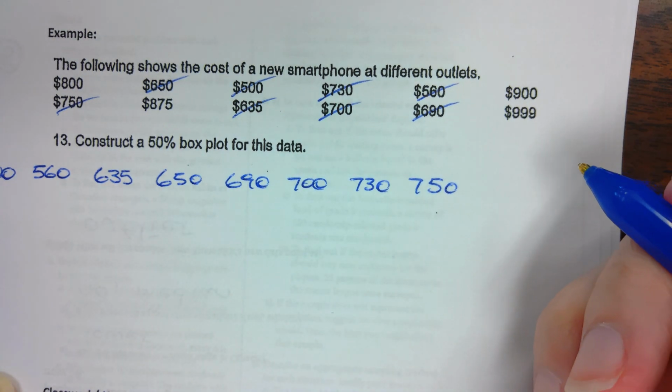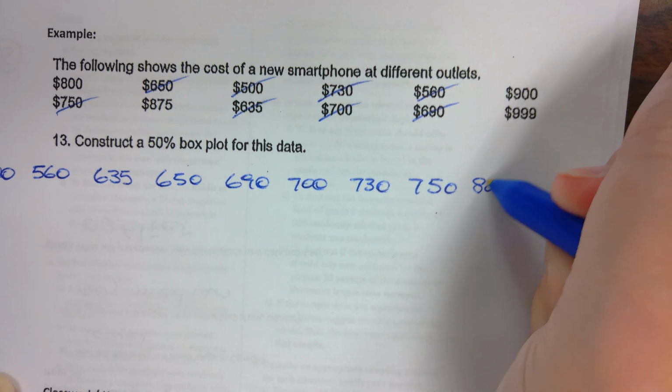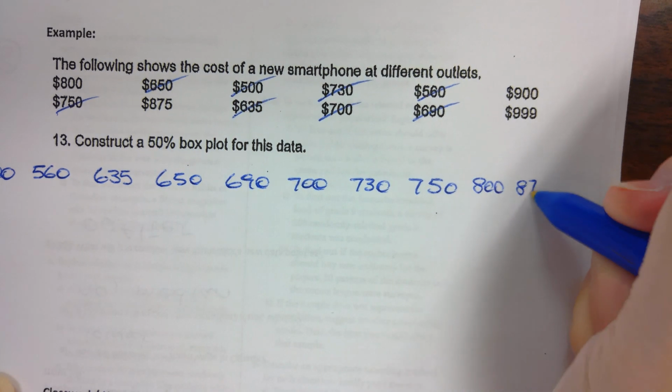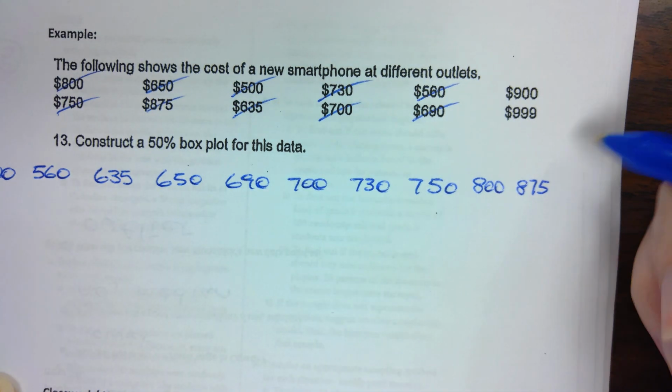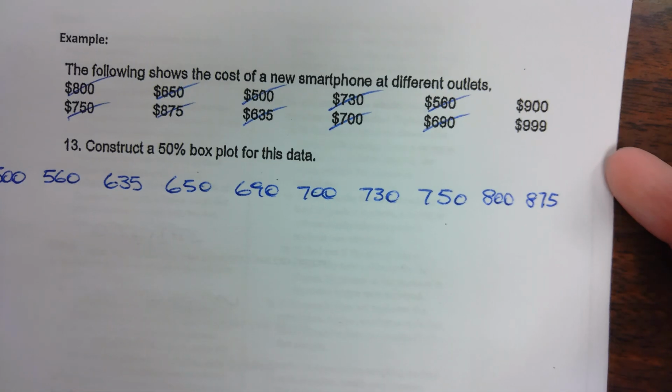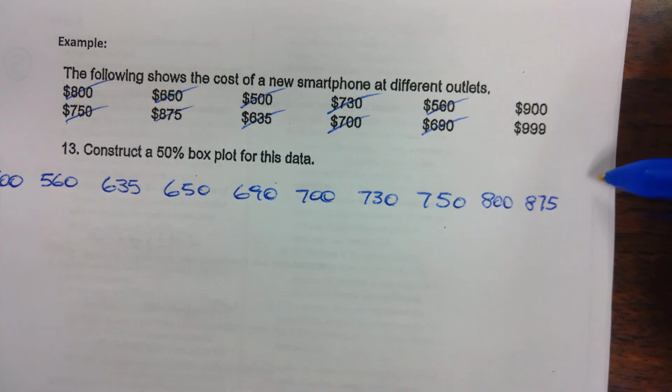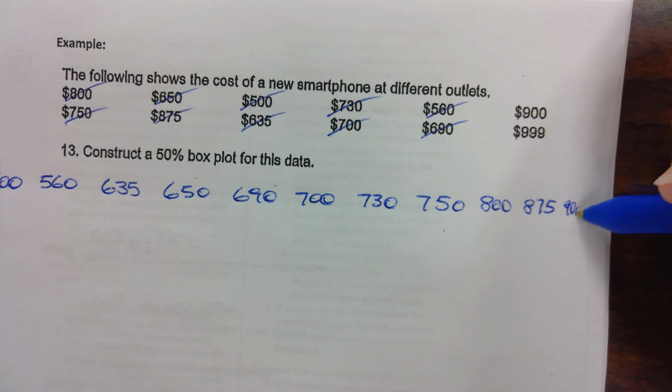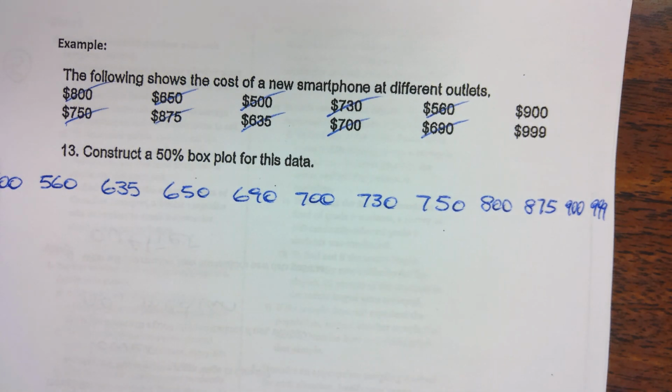And then 800, 875, 900, and then 999. Okay, great. So that's my first step.